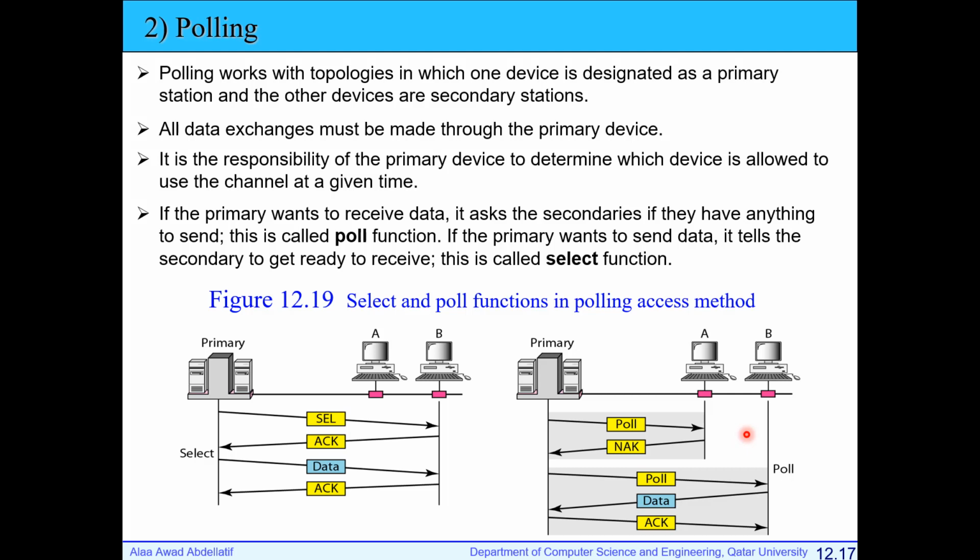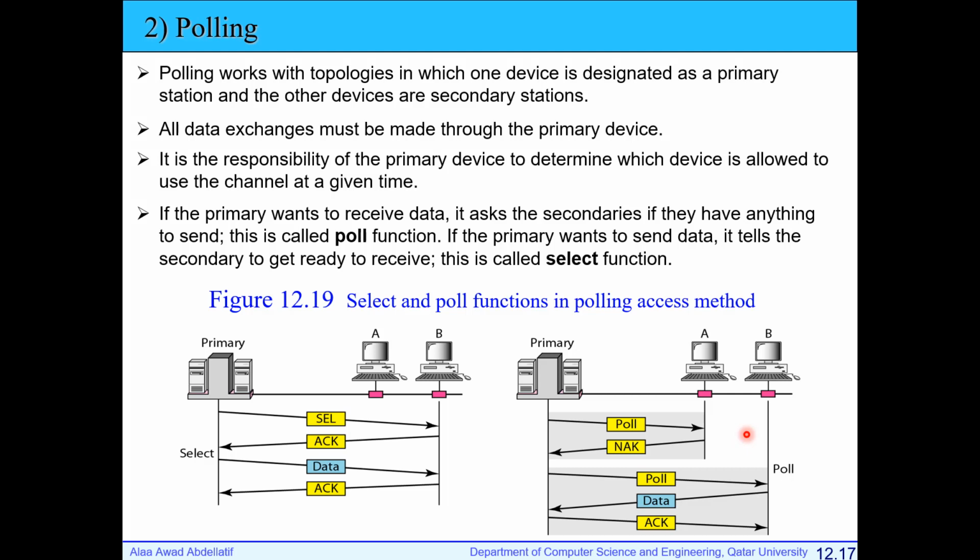Station B, do you have data to send? Poll: do you have data to send?